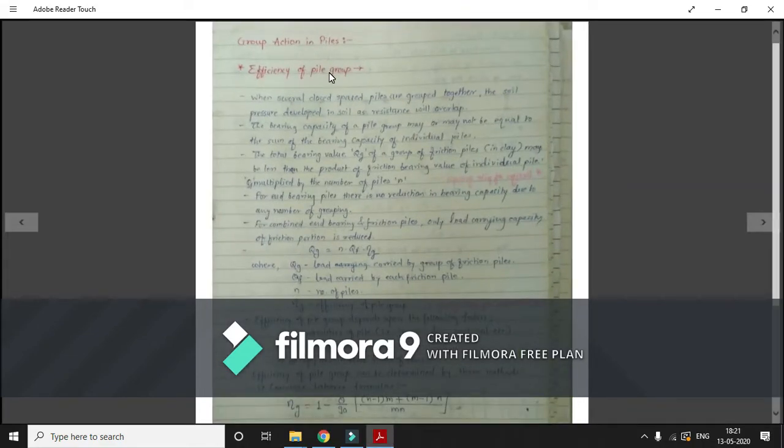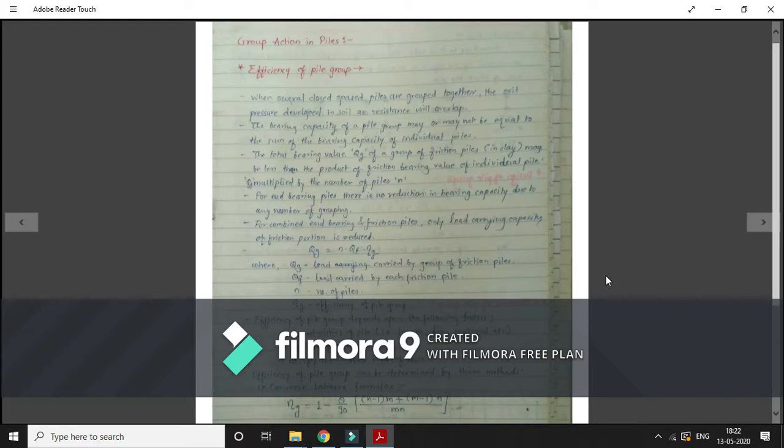So this is group action in piles, efficiency of pile. When several closely spaced piles are grouped together, the soil pressure developed in the soil, as a resistance, will overlap. The bearing capacity of a pile group may or may not be equal to the sum of the bearing capacity of the individual piles. So this is due to the action of, you can say, superimposed group action as well as the soil pressure in closely spaced piles here.